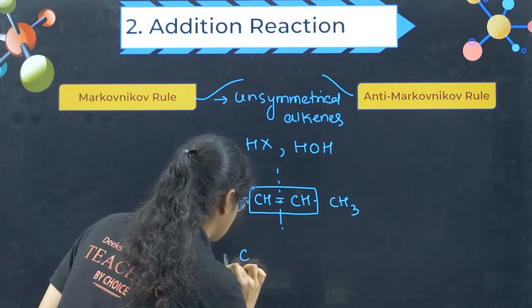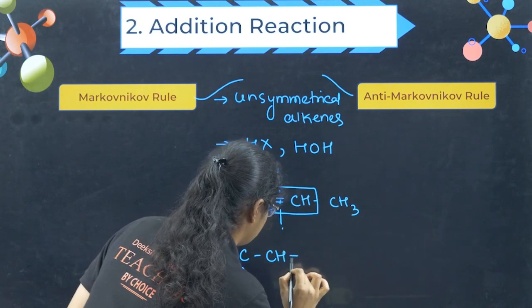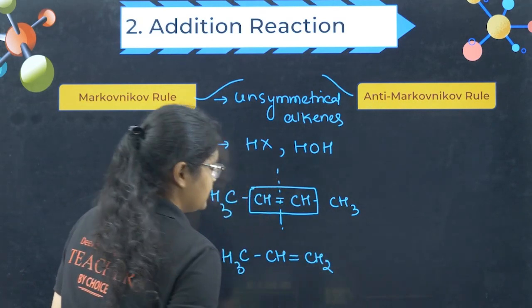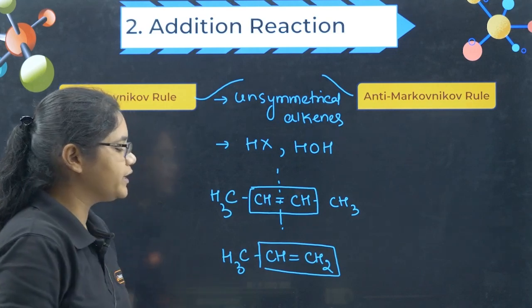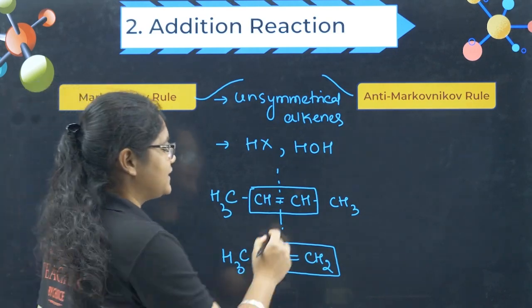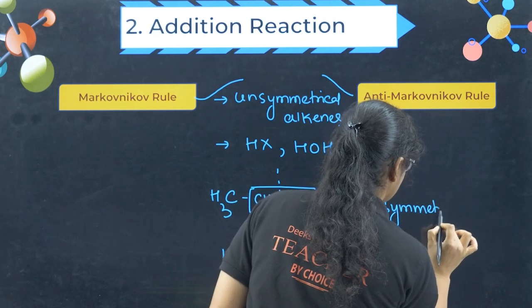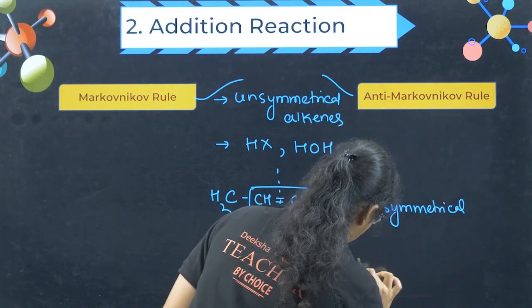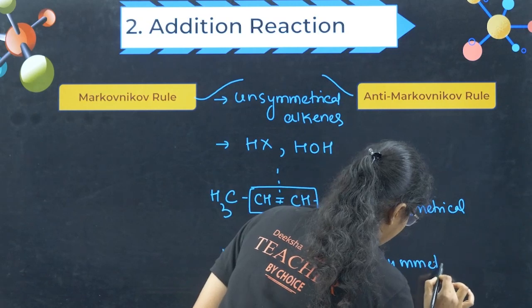Whereas if I have an example like this, CH3, CH, double bond, CH2. Here you see, can we divide this alkene into two equal parts? No. So the first is an example of a symmetrical alkene, and this example is of an unsymmetrical alkene, right?